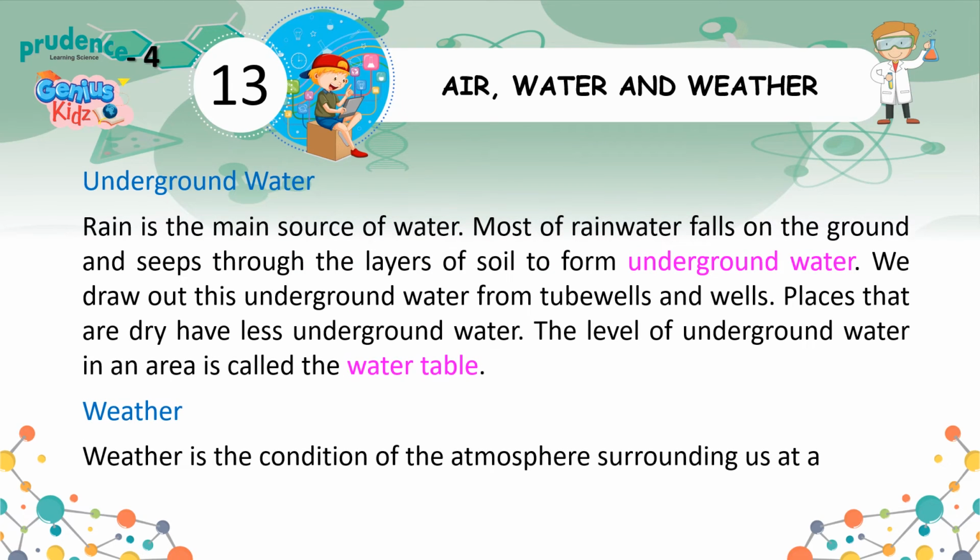Underground water. Rain is the main source of water. Most of rainwater falls on the ground and seeps through the layers of soil to form underground water. We draw out this underground water from tube wells and wells. Places that are dry have less underground water. The level of underground water in an area is called the water table.